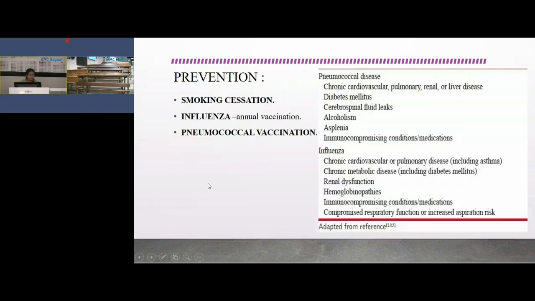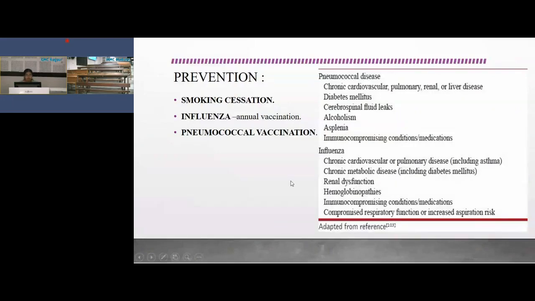Then prevention. Three pillars of prevention of community acquired pneumonia are smoking cessation, influenza vaccination and pneumococcal vaccination. Influenza vaccination is an annual vaccination, and pneumococcal vaccination is given every 4 years. Pneumococcal vaccination is given to those with chronic cardiovascular, pulmonary, renal and liver disease, diabetes mellitus, spinal fluid leak, alcoholism, asplenia and immunocompromising conditions.